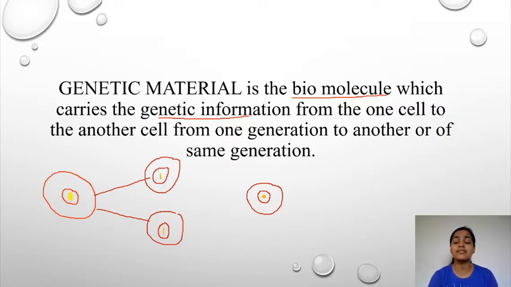You must have studied about conjugation. Conjugation is an example of bacterial transformation, where a bacterium transfers its genetic material from one bacterium to another with the help of the process known as conjugation. This particular genetic material will reach the other bacterium.